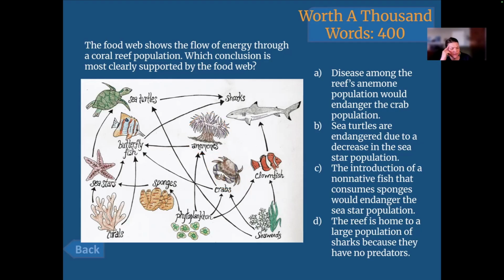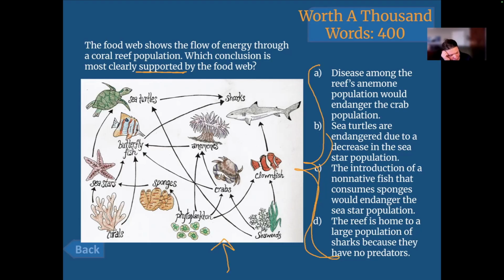I want to point out something about the question because everybody's quiet and unsure. Maybe it's just because my tone changed. Do you notice how it says which conclusion is most clearly supported by the food web? It doesn't necessarily mean that one is directly stated. It just means that the web could serve as evidence that this is probably true. So don't overthink whether it is on the web. It's more like making an inference.